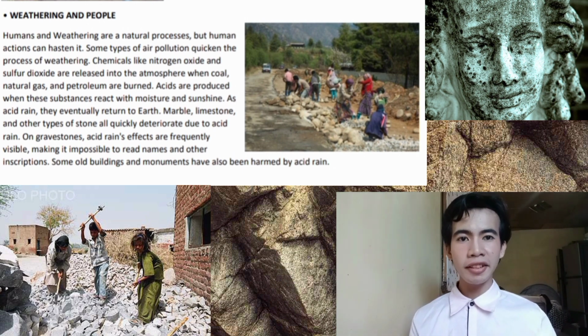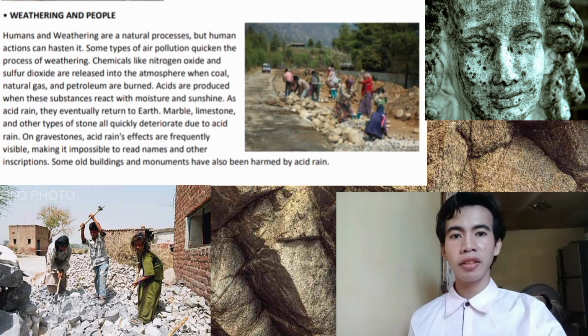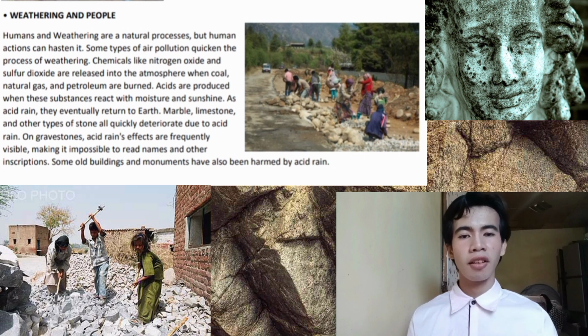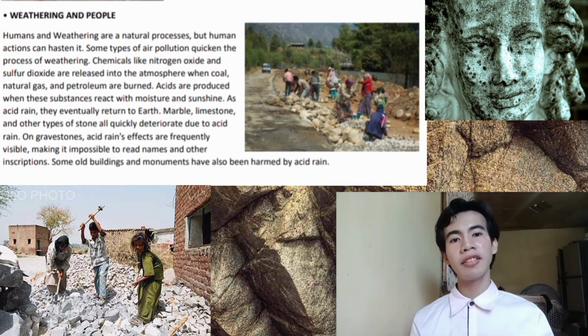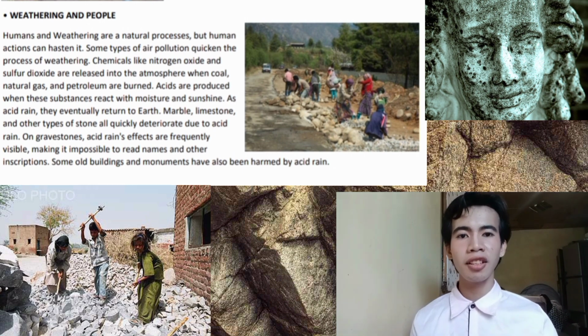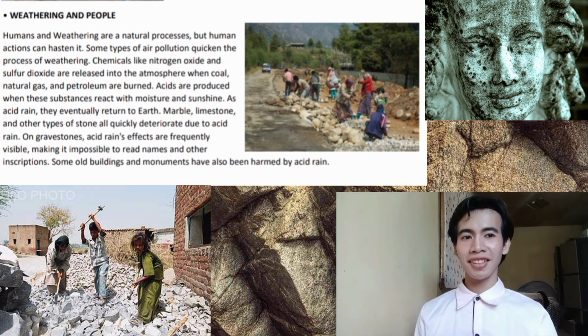As a result, marble, limestone, and other types of rocks and stones quickly decay and are damaged due to acid rain. On gravestones also, acid rain affects visibility and readability. Acid rain also harms buildings and monuments. Other human activities like intentionally breaking down and destroying rocks and stones cause the rocks to deform. All those things are the causes of weathering, both physical and chemical weathering.